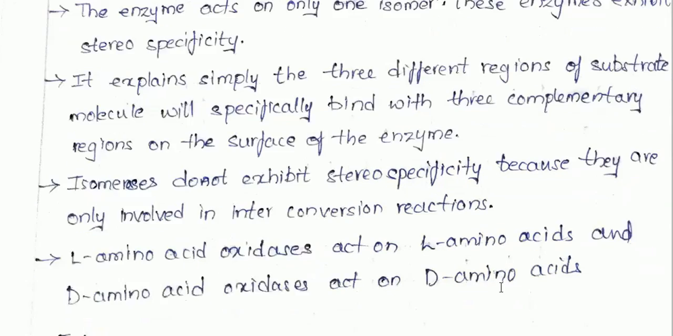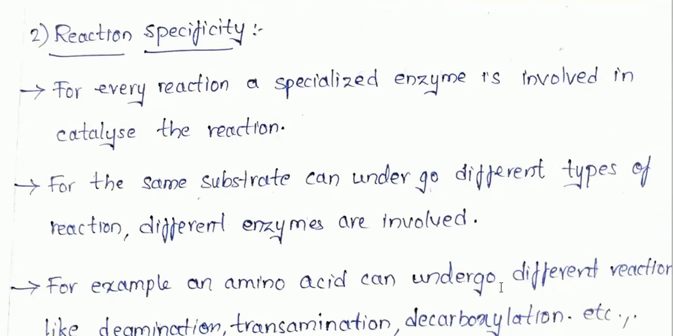The next model is reaction specificity. By the name itself we can tell that this specificity is shown based on the type of reaction. For every reaction a specialized enzyme is involved in catalysis. The same substrate can undergo different types of reactions, and different enzymes will be required for those different kinds of reactions. That means one single component may undergo different reactions.